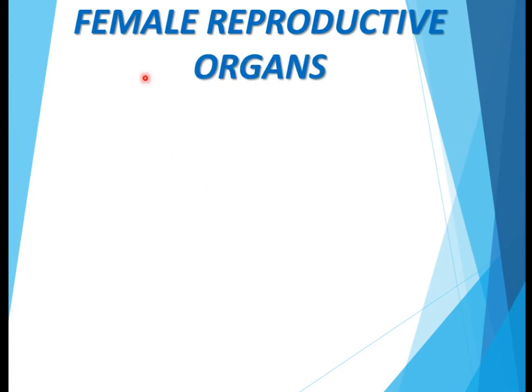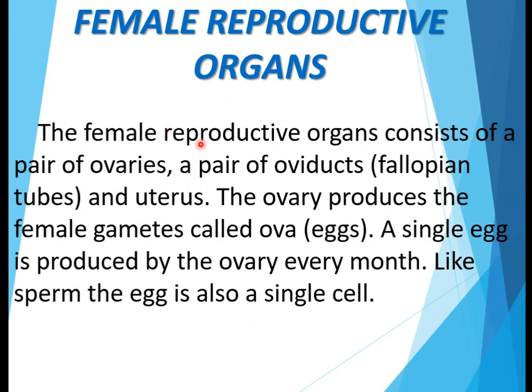Now we'll study about the female reproductive organs. The female reproductive organs consist of a pair of ovaries, a pair of oviducts which are also called fallopian tubes, and the uterus. The ovary produces the female gametes called ova, or we can also say eggs. A single egg is produced by the ovary every month. Like sperm, the egg is also a single cell.